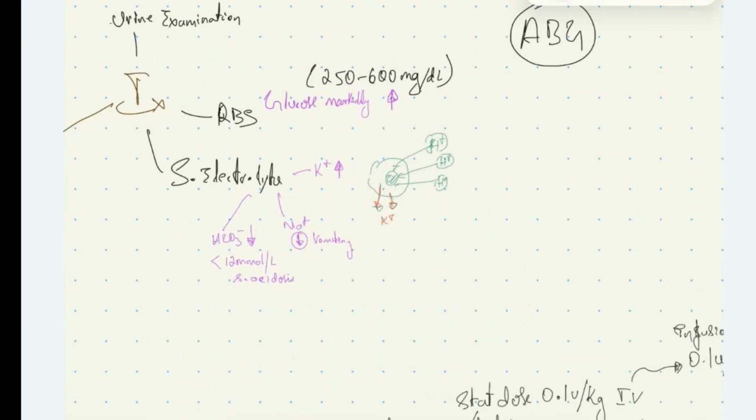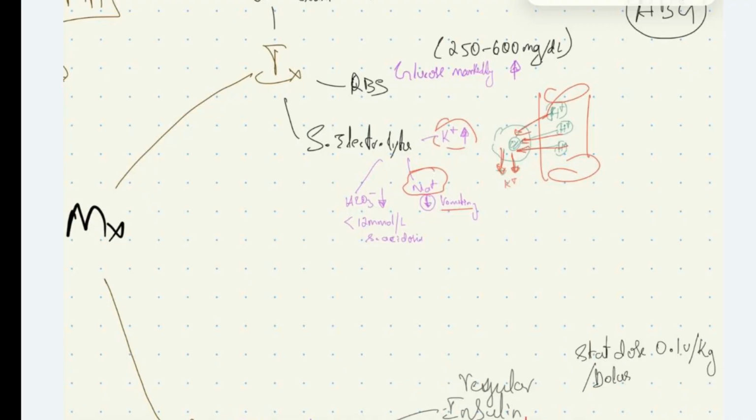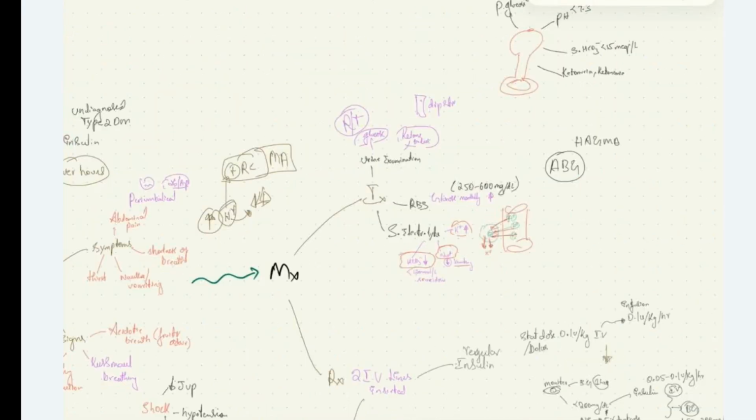The H plus, which is increased inside the blood, tries to go into the cell, thereby pushing the potassium outside the cell, causing hyperkalemia. The patient can have associated hyponatremia due to loss of electrolytes to vomiting. And also due to acidosis, the bicarbonate level will be less than 12 millimole per liter due to severe acidosis. These are all the investigation findings that we see in case of diabetic ketoacidosis patients.